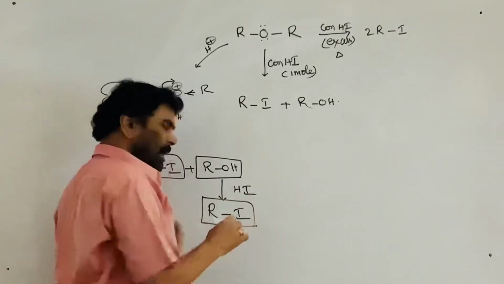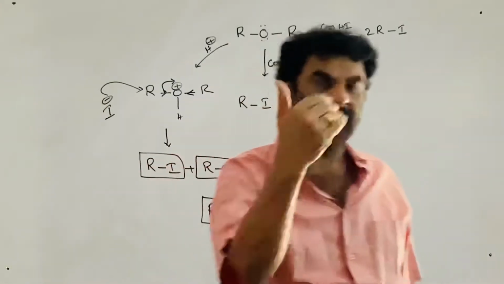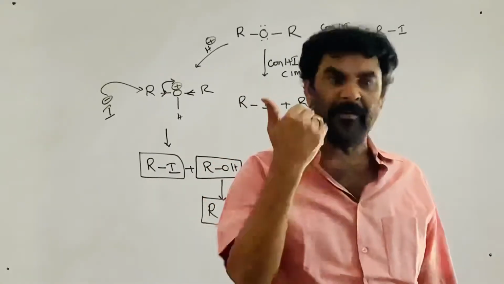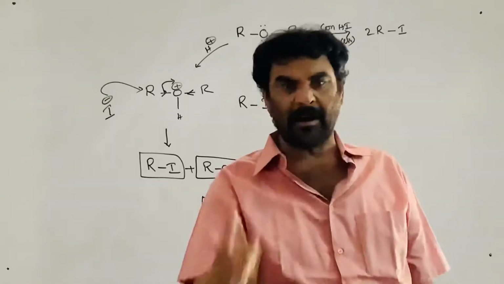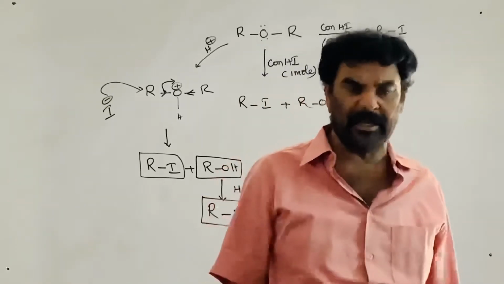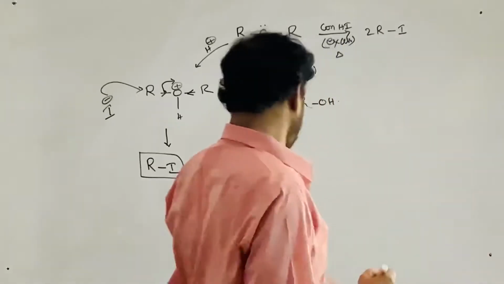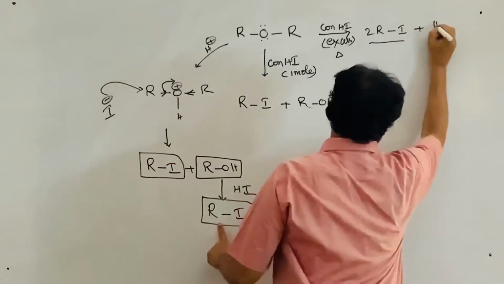Alcohols, by treating with HI, we can convert into iodides. By treating with HBr, we can convert into alkyl bromides. By treating with HCl in the presence of zinc chloride, a combination called the Lucas reagent, we can convert into alkyl chlorides. So here it is formed, plus water is produced.